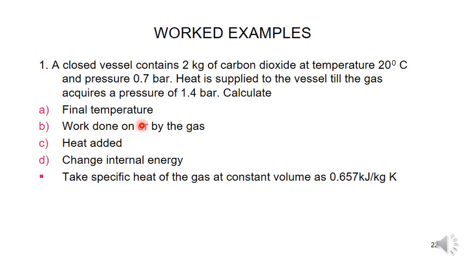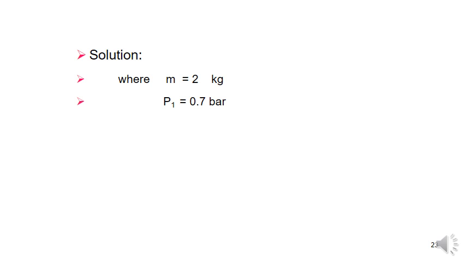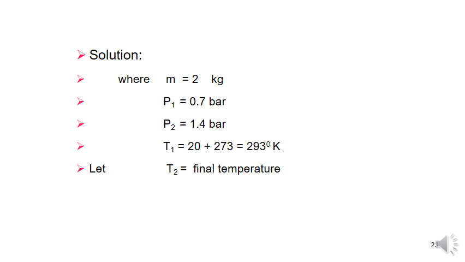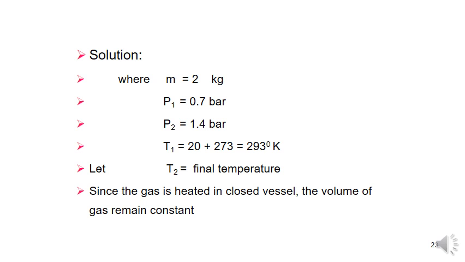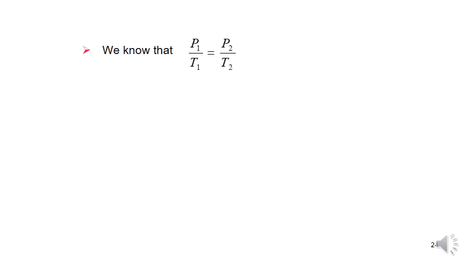So first write the given data and what they ask: the final temperature at constant volume. I am writing the given data. m is equal to 2 kg, P1 0.7 bar, P2 1.4 bar, T1 20 plus 273, 293 Kelvin, T2 final temperature. Since the gas is heated in a closed vessel, the volume of the gas remains constant. So here they kept the volume as a constant.